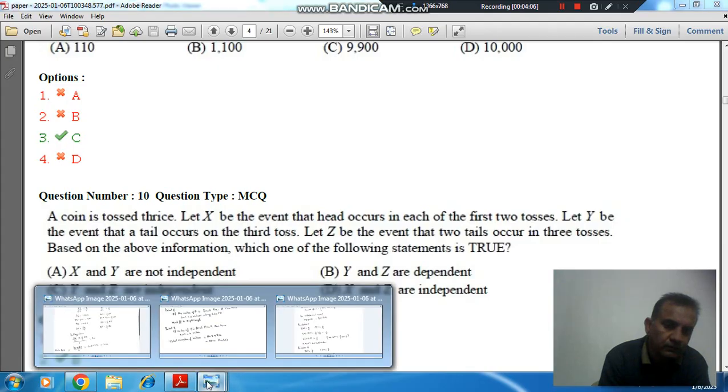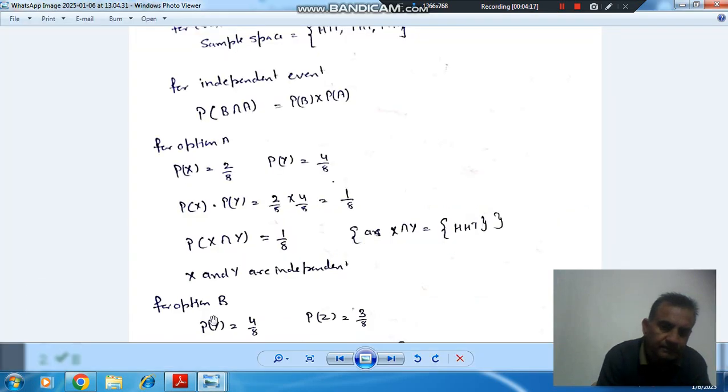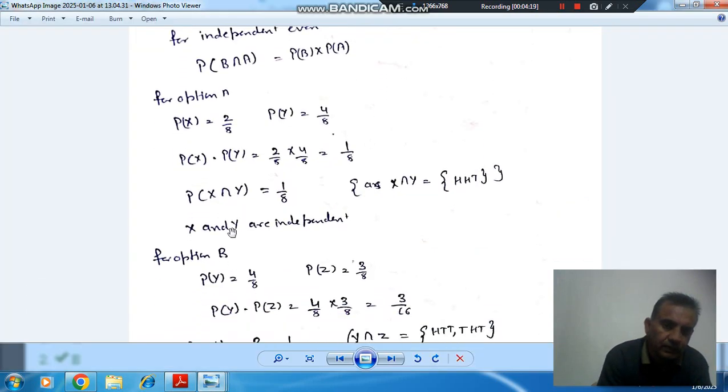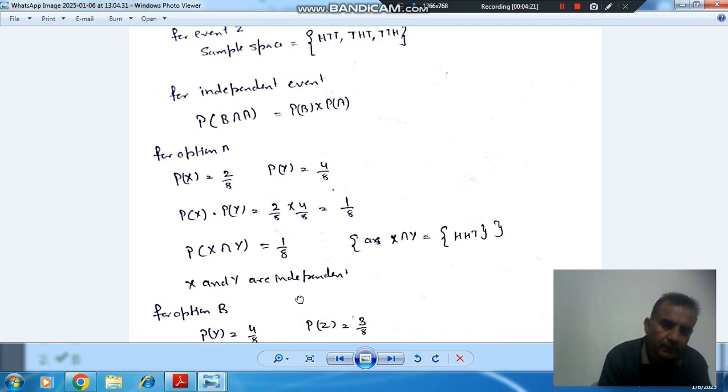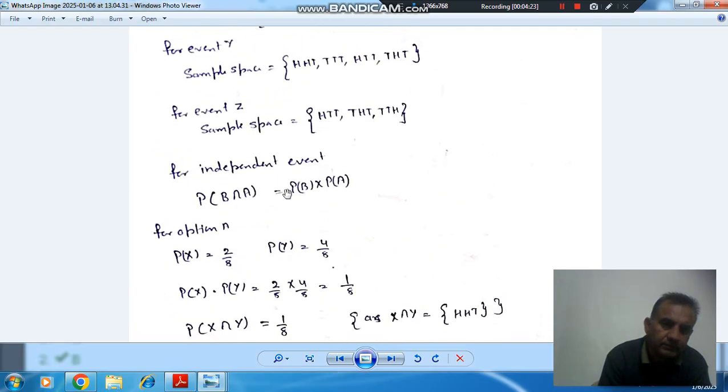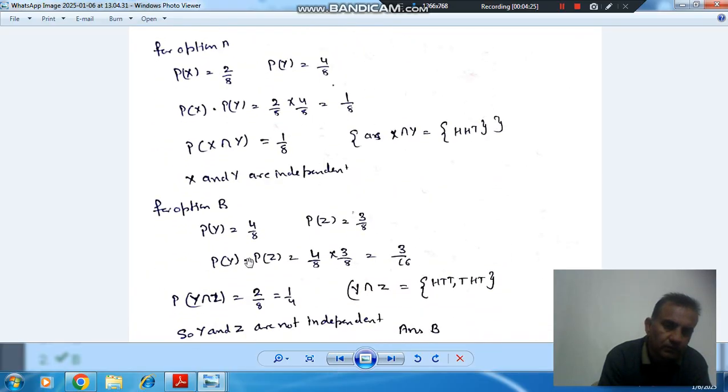So now we'll check the second part, Y and Z dependency. P(Y) is again the same, 4 by 8, and P(Z) is 3 items, so 3 by 8. So P(Y) into P(Z) is 3 by 16.